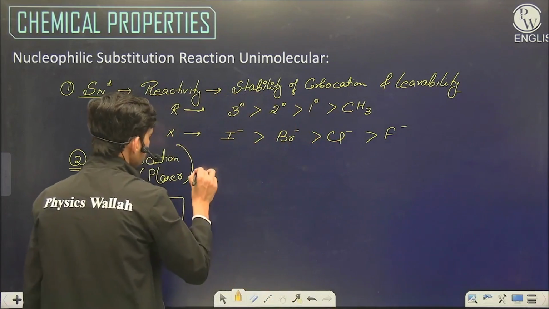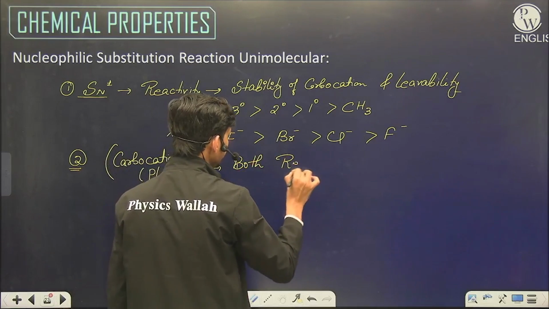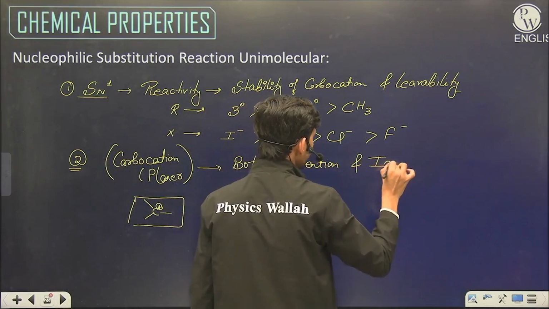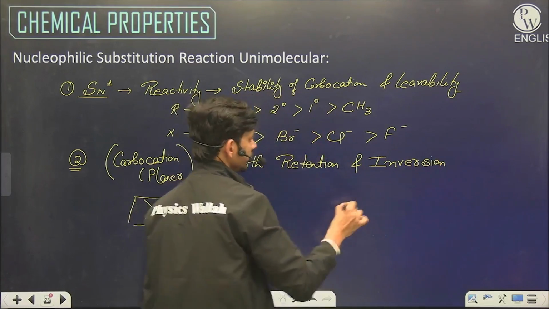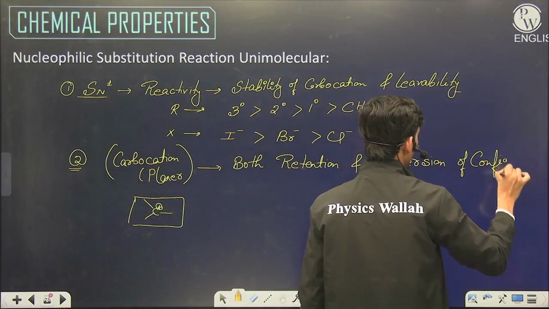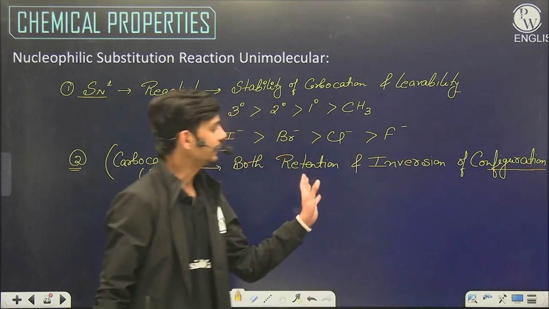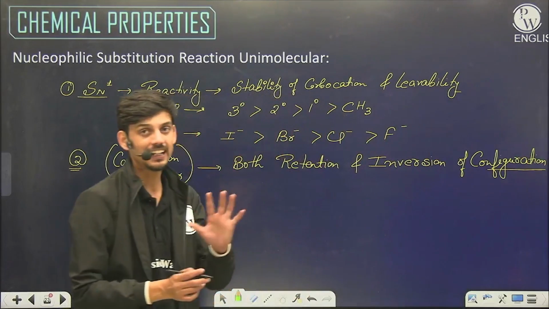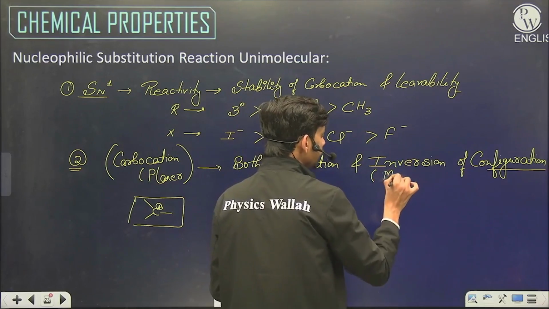So we get both retention and inversion of configuration. This is with regards to optical activity. If the optical activity is absent, then it does not have any sense about retention and inversion. So someone can also say that there is racemization. Correct, there is racemization, but we will study further that the inversion is more.